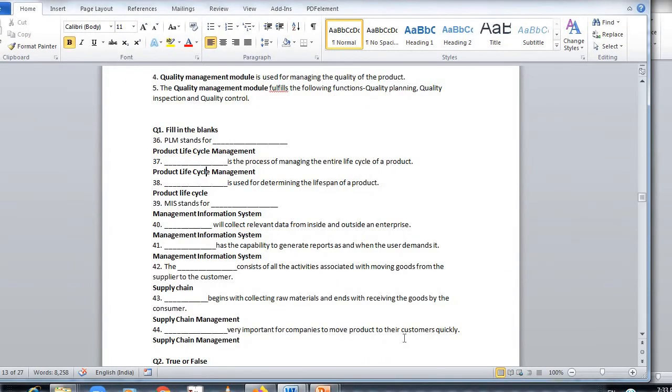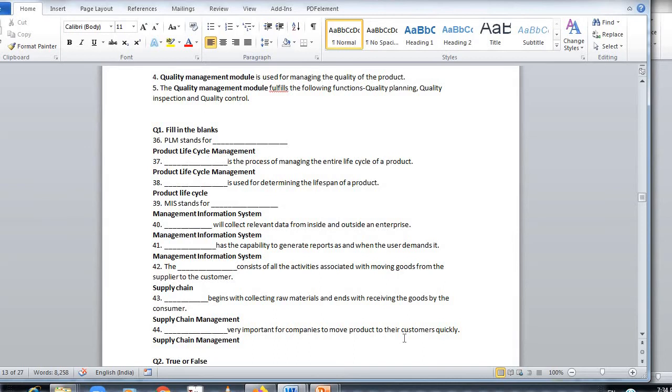So here is the fill in the blanks. PLM stands for product life cycle management. Dash is the process of managing the entire life cycle of the product. Answer is product life cycle management. Dash is used for determining the lifespan of a product. Answer is product life cycle.